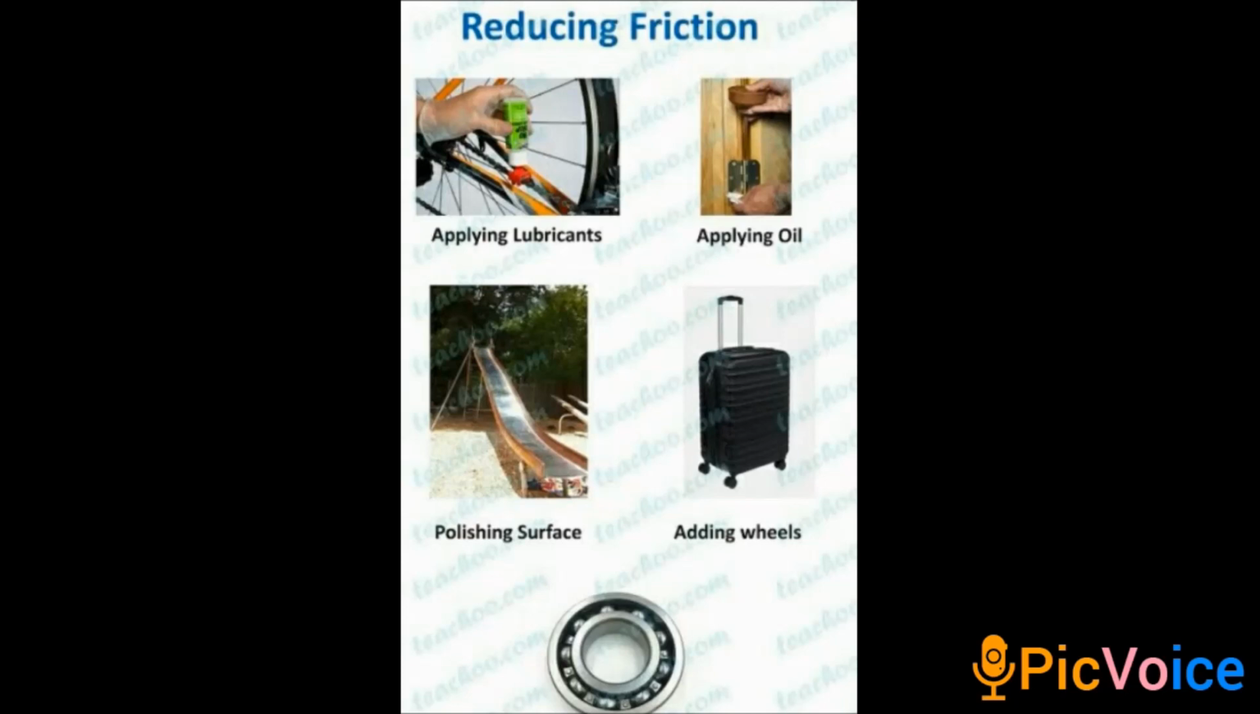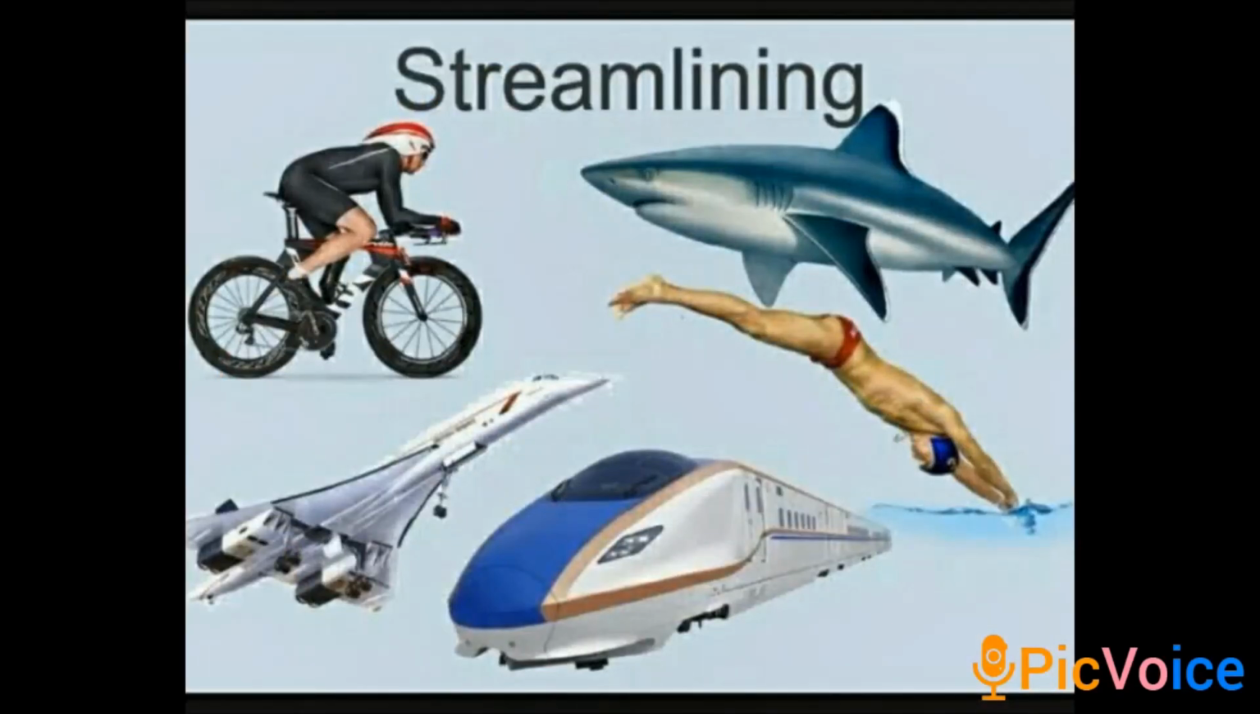Next, by streamlining, we can reduce the friction. Streamlining is nothing but giving objects that move through liquids or air a streamlined shape. A streamlined shape will reduce the friction, allowing them to move easily. For example, boats and fishes have streamlined shapes for moving through water. In the same way, birds, rockets and aircraft also have streamlined shapes to move through air. For objects that move through air and liquids, a streamlined shape will reduce the friction.